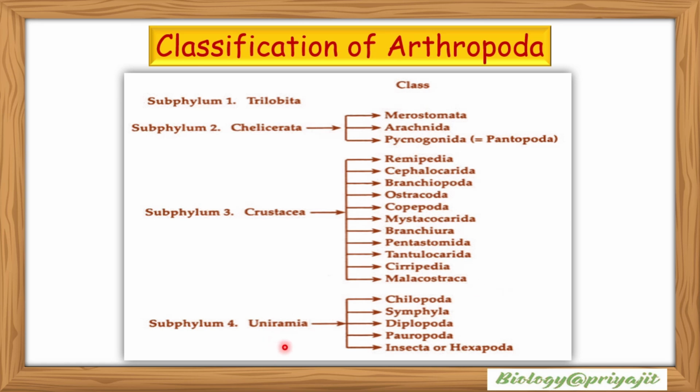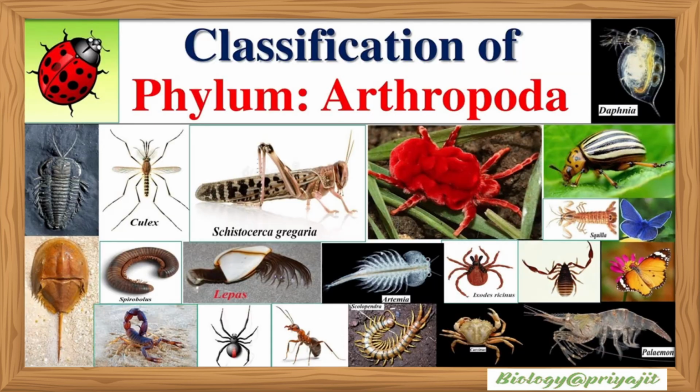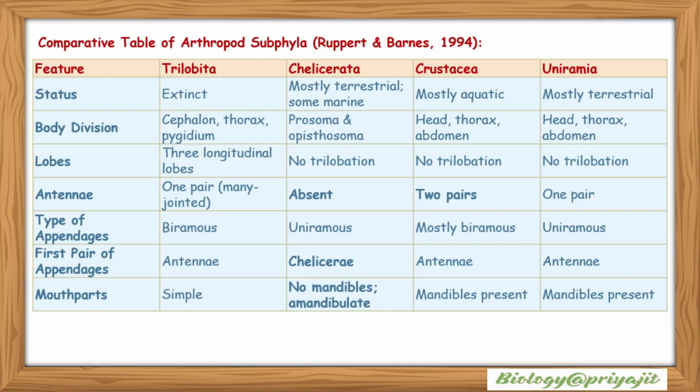Subphylum Uniramia, the fourth subphylum, can be grouped into five classes such as Chilopoda, Symphyla, Diplopoda, Pauropoda, and Insecta or Hexapoda. So this is the classification of phylum Arthropoda. There are various images of examples: Culex, Daphnia, Squilla, Artemia, Lepas, Pyrobolus, etc.